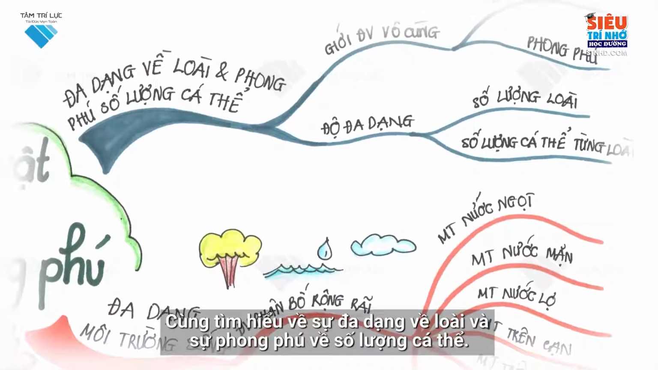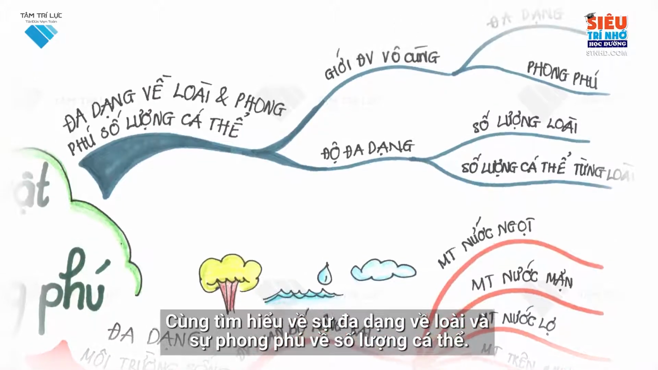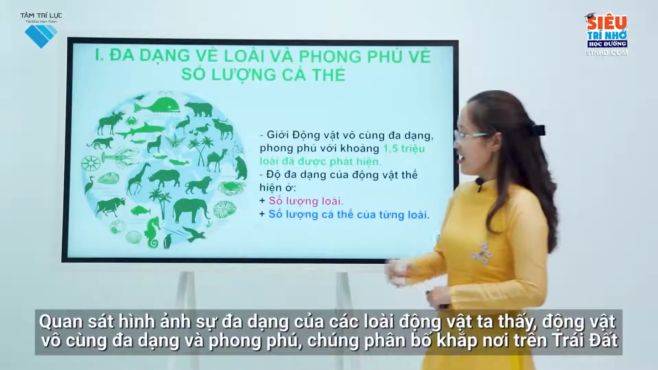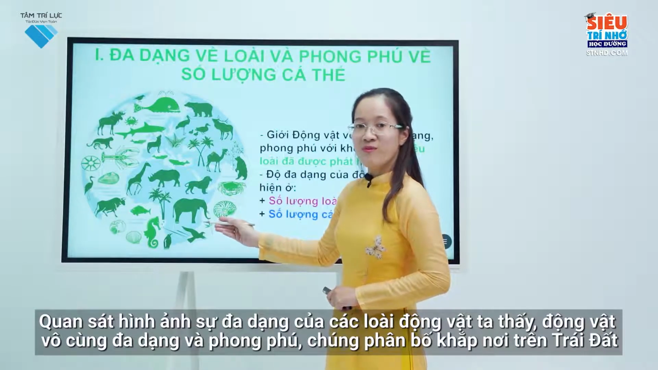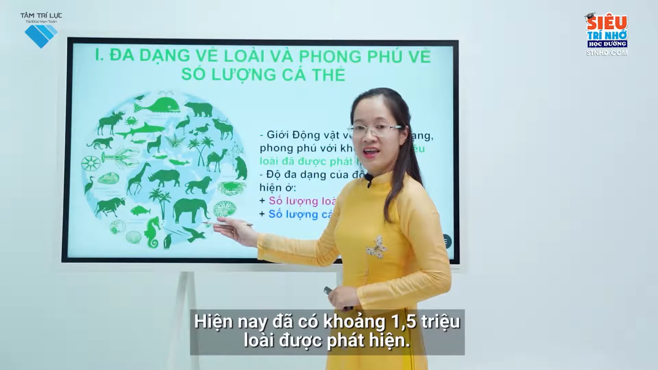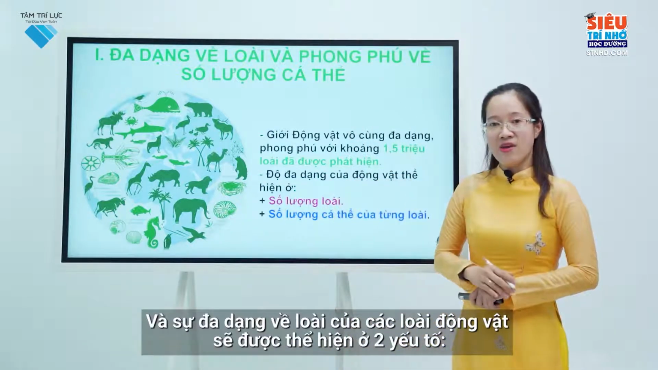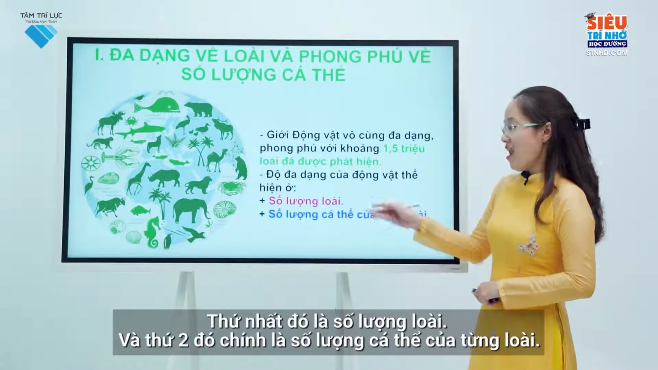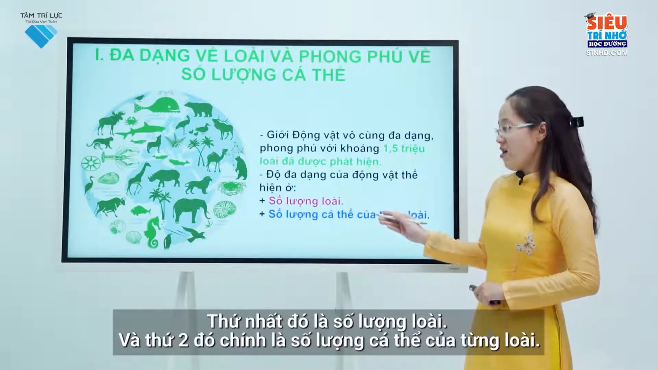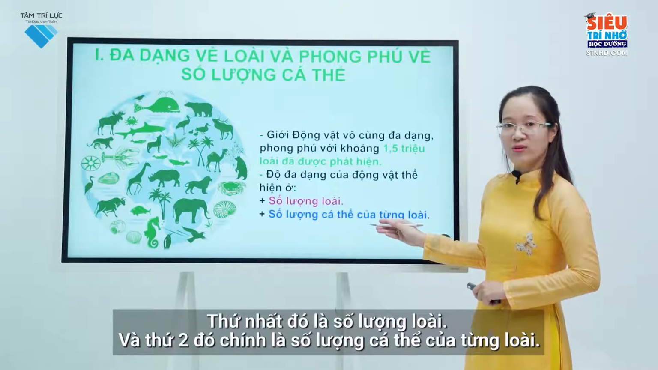Let's learn about the species diversity and abundance of the number of individuals. Observing images of the diversity of animals, we see that animals are extremely diverse and plentiful. They are distributed all over the earth. Nowadays, about 1.5 million species have been discovered, and the species diversity of animals will be shown in two factors. First is the number of species, and the second is the number of individuals of each species.